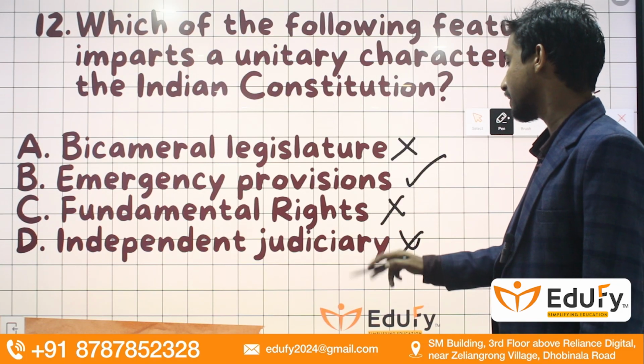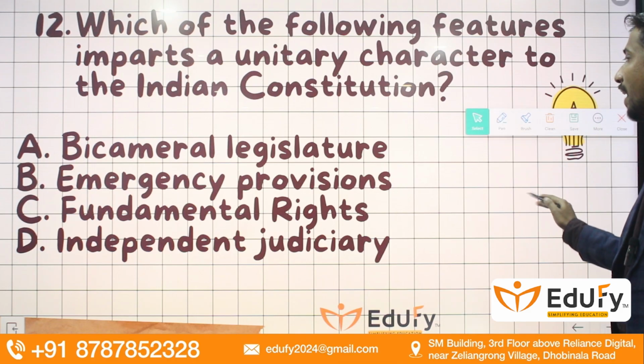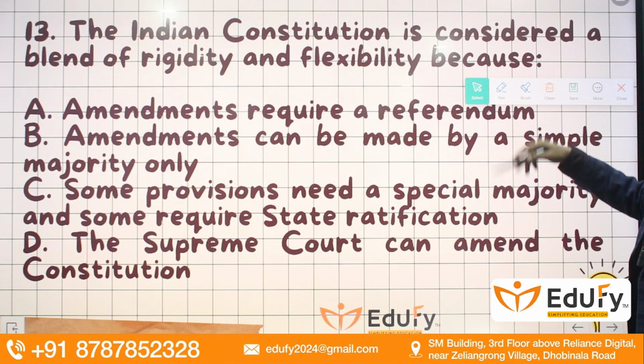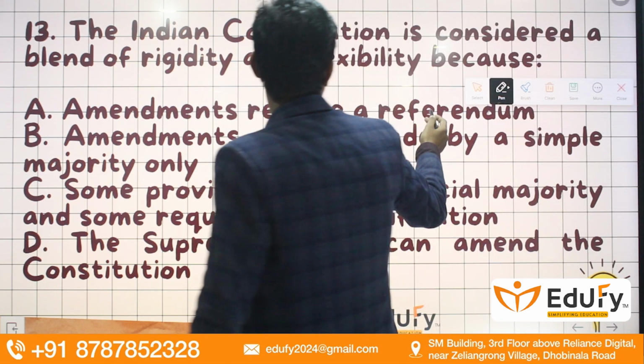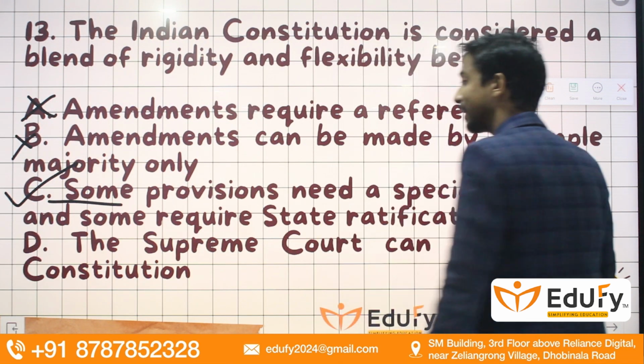Fundamental rights, no. Independence of judiciary, no. So the emergency provision is actually unitary in nature. Moving towards the next slide, guys, we do have the Indian Constitution considered as a blend of rigidity and flexibility because amendments require a referendum. No. Amendments can be made by a simple majority only. No. Some provision needs special majority, and in some cases we need the ratification of the states, those states who have been affected by that particular constitutional amendment. So the most appropriate answer will be option C.